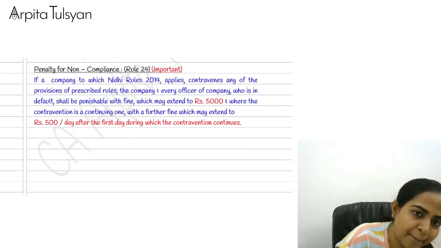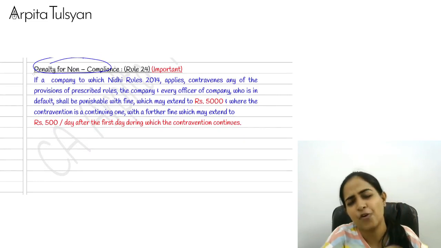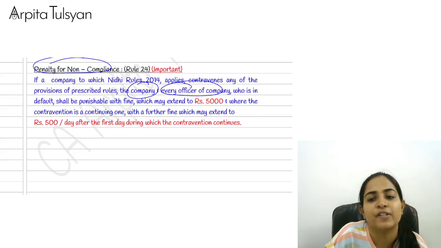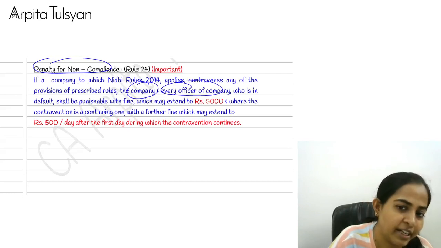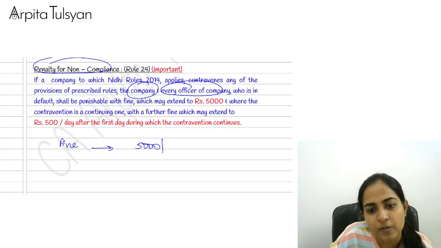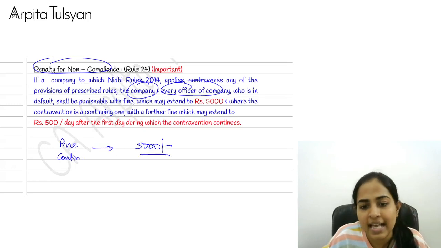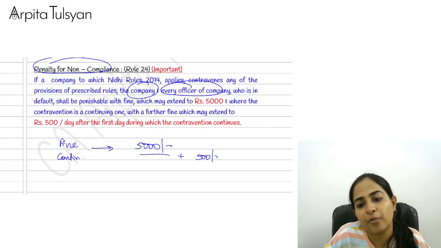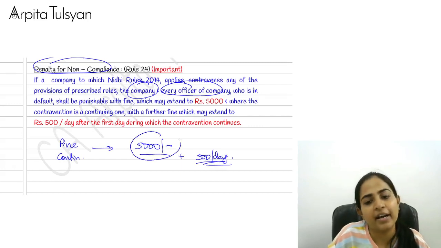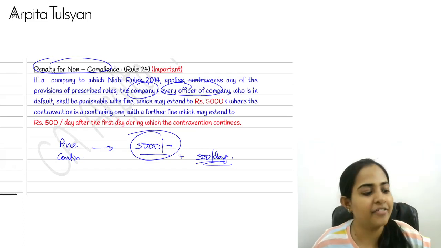And then the last one, penalty for non-compliance. If the Nidhi does not comply with any of the provisions or any of the rules that we have studied, then the company and every officer of this Nidhi company, obviously the defaulting one, will be punishable with a fine which can go up to 5,000 rupees. And if it is a continuing default, then this is applicable anyway, plus 500 rupees per day. 5,000 plus 500 per day. Are you very clear with this, everyone?